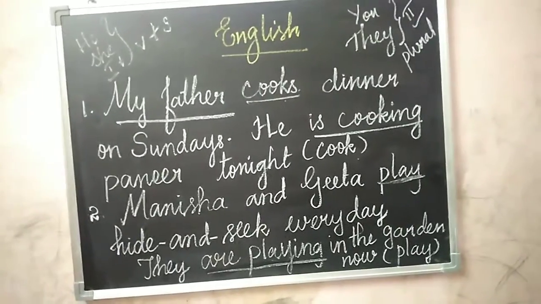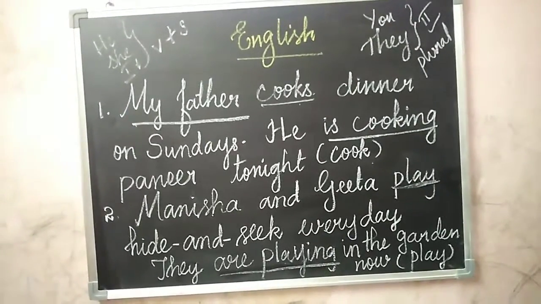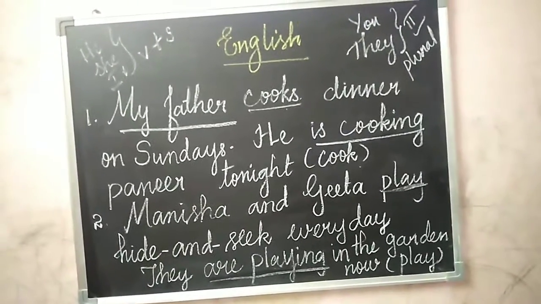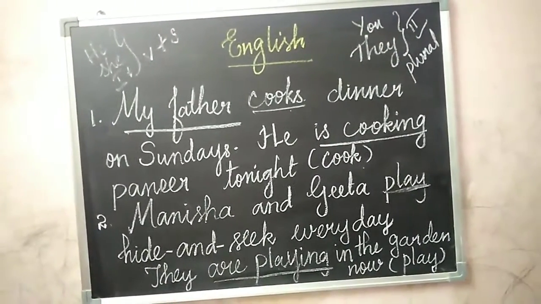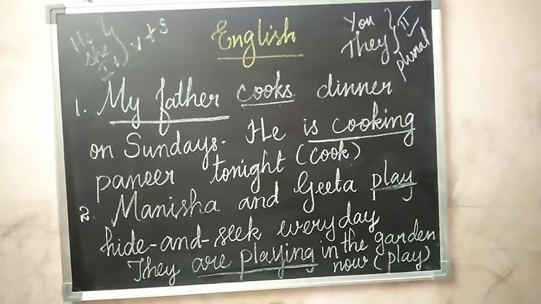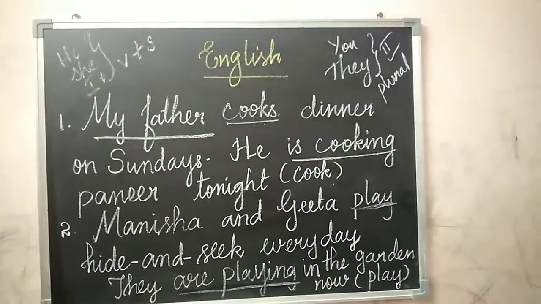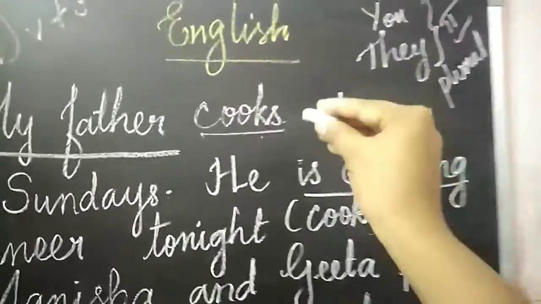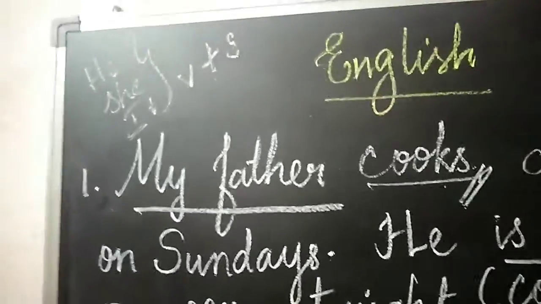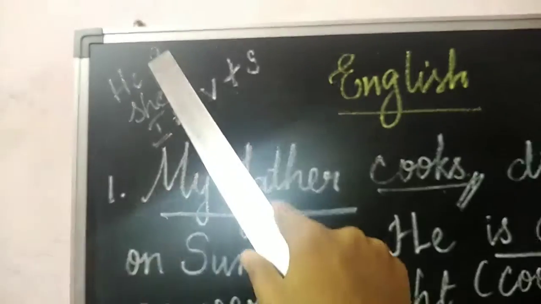He, she, it are third person singular nouns. So when a third person singular noun comes, we have to add verb plus s. So the verb cook is given and we add s: cooks. My father cooks dinner on Sundays.